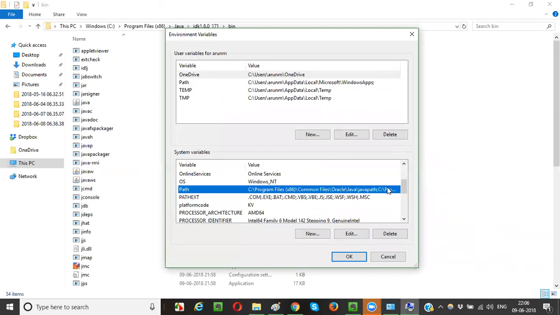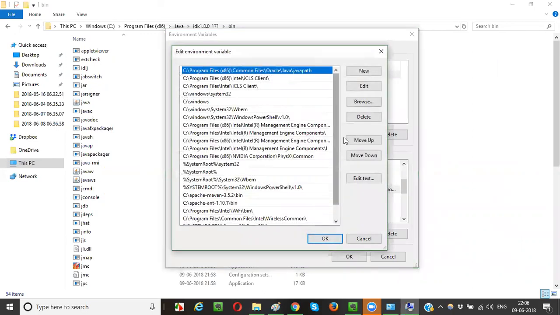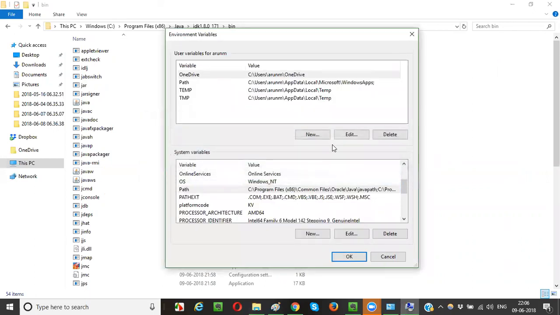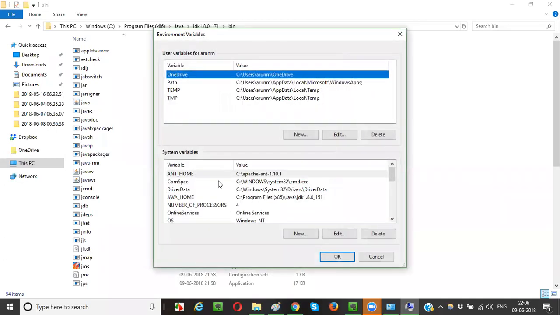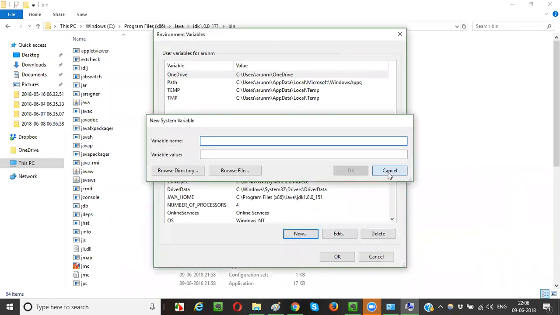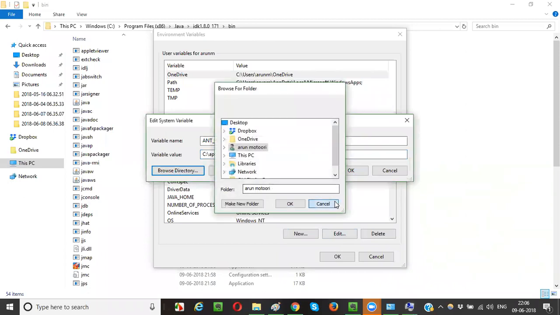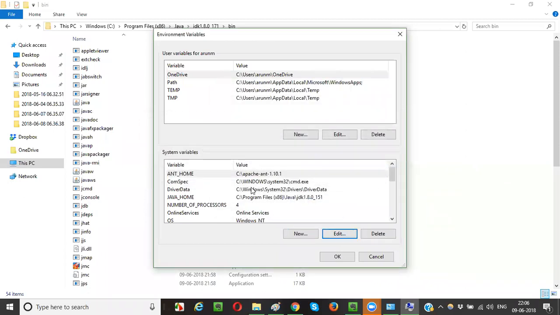So if required, you can also do this, guys. What I did in environment variables, in the system variables, I said edit. New or edit. Sorry, cancel.